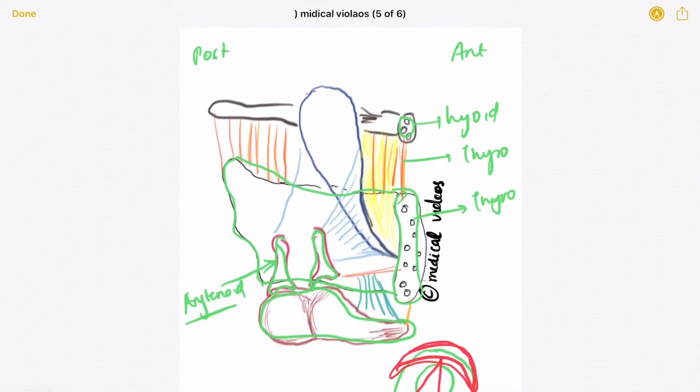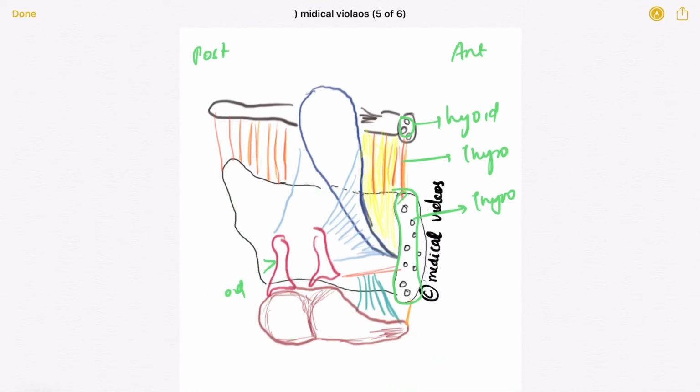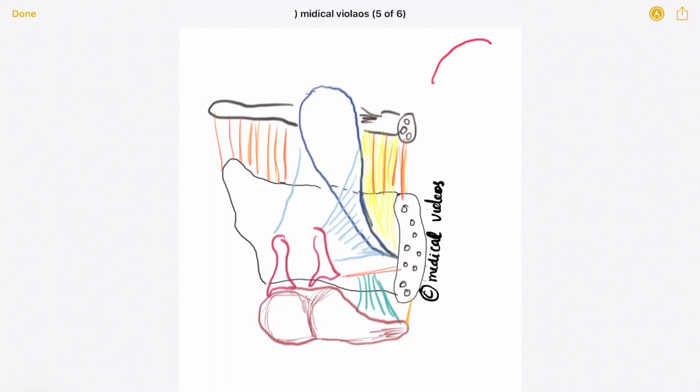I will rub all this out so you can understand what I'm trying to say. I hope this is clear. Again, you can see this is the thyroid, and from it posteriorly the epiglottis goes above. If I see a cut section, and if I'm seeing from the lateral side, then this would be the image.